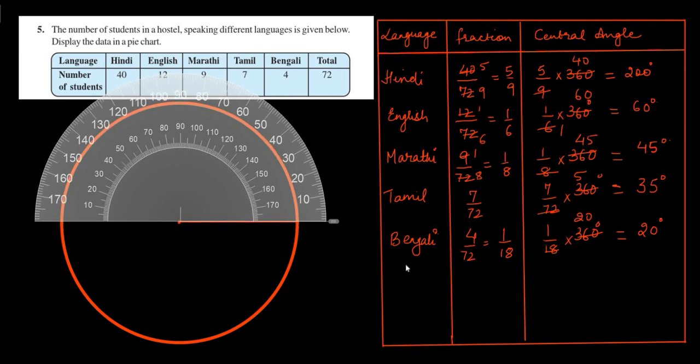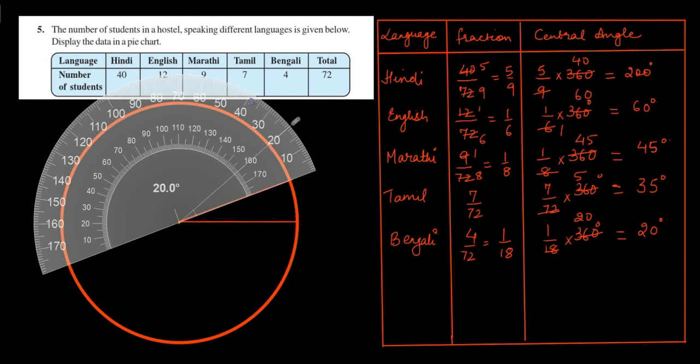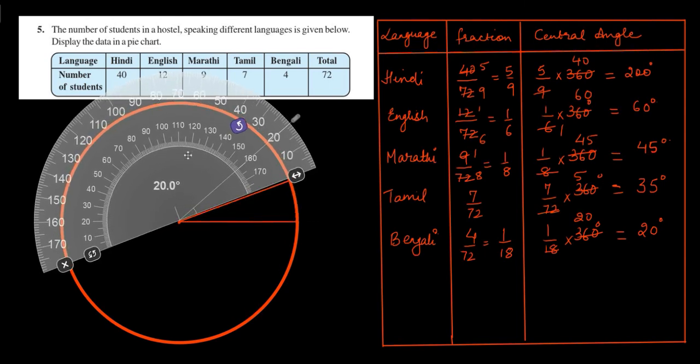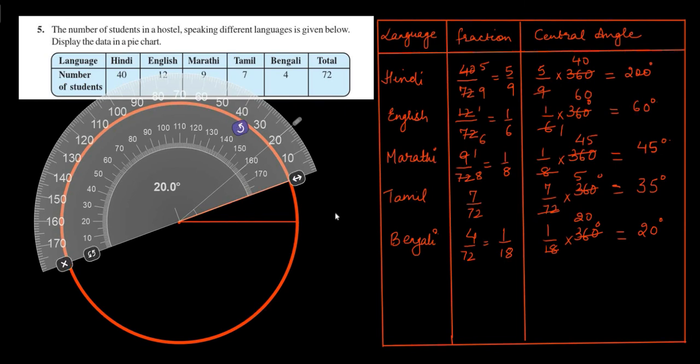Let us start with Bengali. The central angle for Bengali is 20 degree. This angle is 20 degree. This sector will represent Bengali.